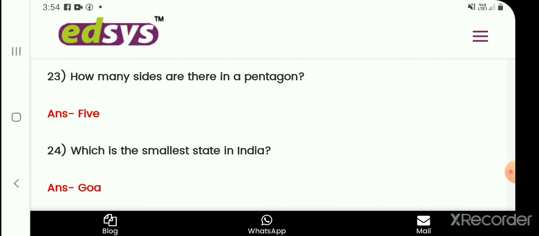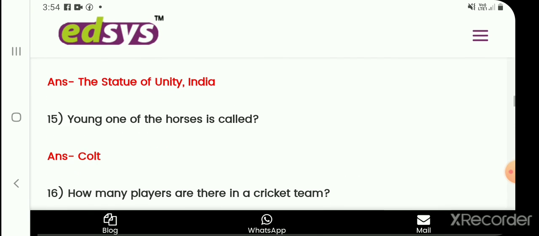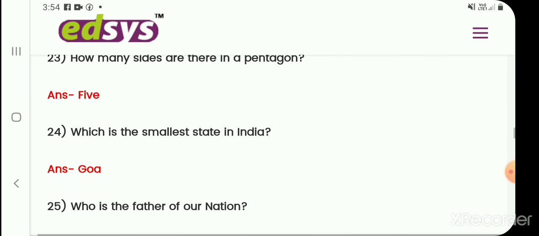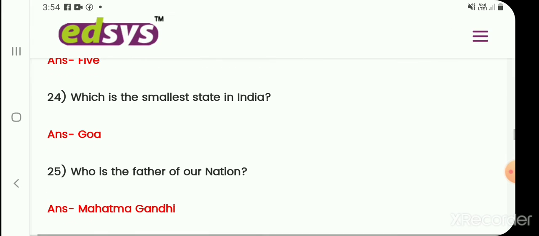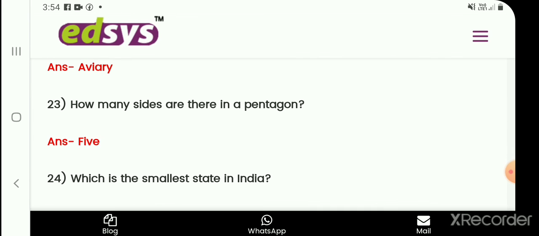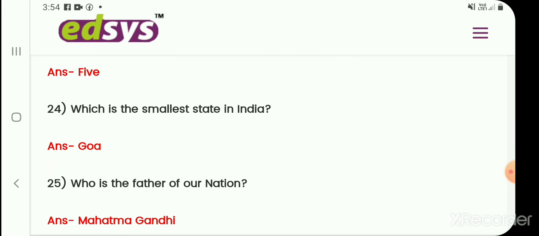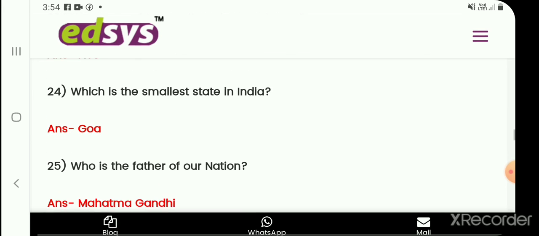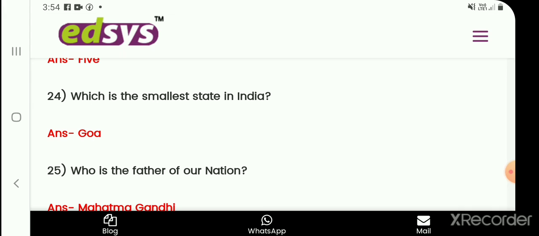How many sides are there in a pentagon? 5. Which is the smallest state in India? Goa. Who is the father of the nation? Mahatma Gandhi. Mahatma Gandhi is the father of the nation.